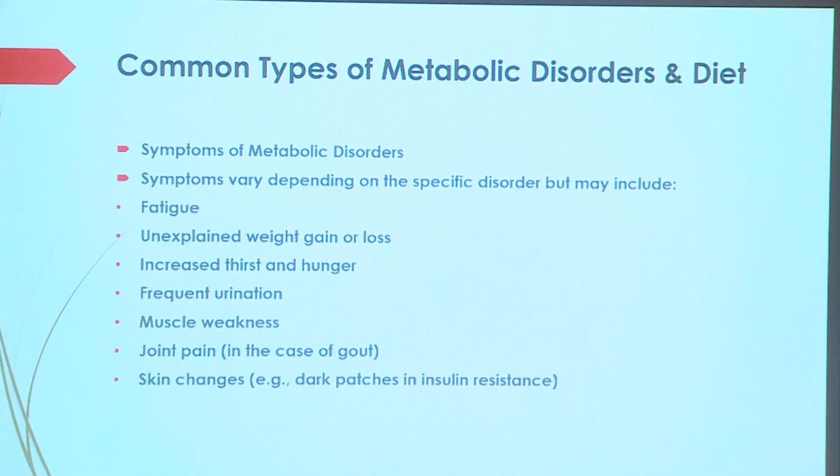What are the common symptoms? These are the common symptoms we can see, and these are also mentioned in the chronic disease part also. Fatigue, they say generally I feel fatigue, unexplained weight gain or weight loss, increased thirst and hunger, frequent urination, night urination, muscle weakness, joint weakness in gout, and skin changes. Because of insulin resistance the neck region or any other skin parts become dark colored. These are the signs of metabolic disease coming in the body.